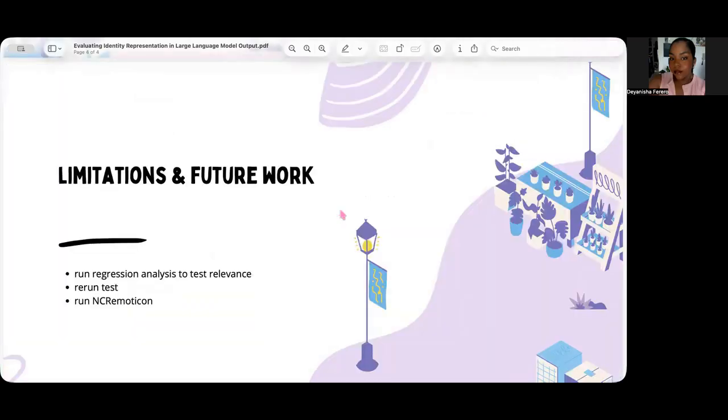To strengthen this analysis, future work could include running regression models to statistically test the relevance and significance of the observed representational differences. Rerunning this study over time would also be valuable as language models continuously evolve and may produce more nuanced or less stereotyped outputs in newer versions. Finally, applying NRC emotion lexicon-based analysis instead of VADER could offer deeper insight as it captures a broader range of emotions rather than reducing outputs to positive or negative sentiment alone.